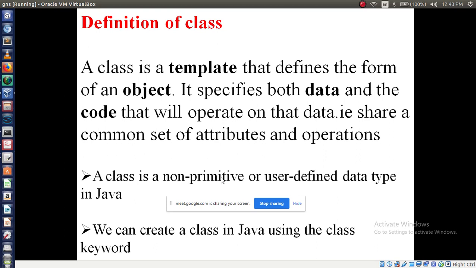We can create a class in Java using the class keyword. How are we going to create a class? With the help of the class keyword, right? So for the definition of class, you have to write these points, 3 points you have to write, right? Are you understanding or not?